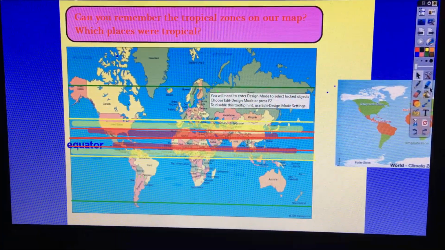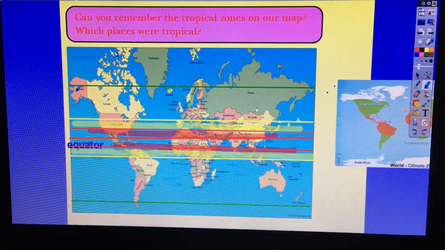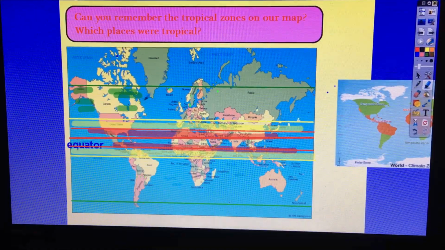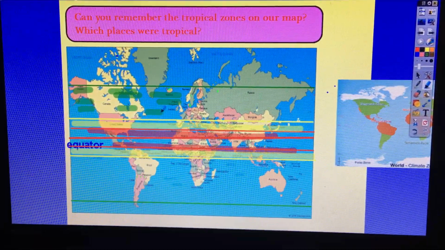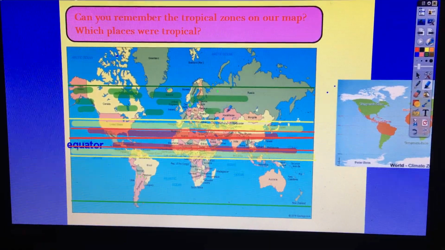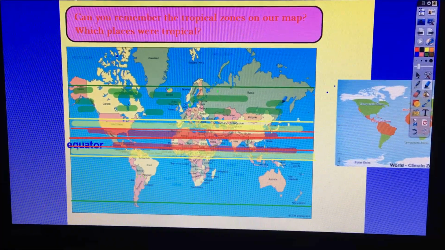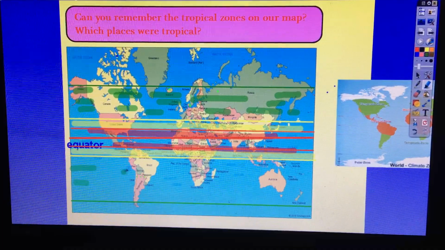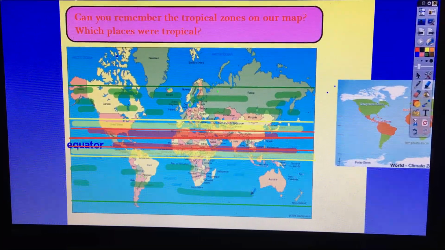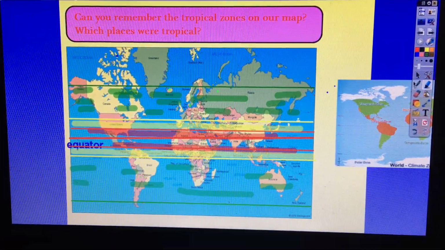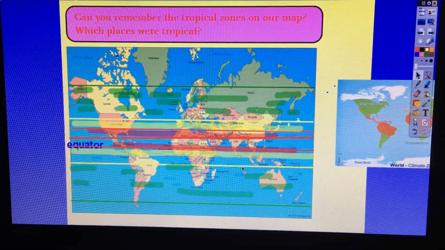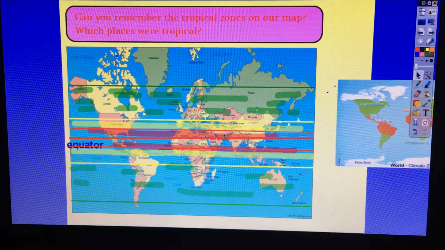What are these areas called? And I've done them in green. They've got lots of wildlife and plants living there. Where do we live? In the temperate climate. Yeah, so all these places have more seasons. Doesn't really get super, super hot or super, super cold. In fact, I'm going to make this one a bit lower. There we go. So this is the temperate.